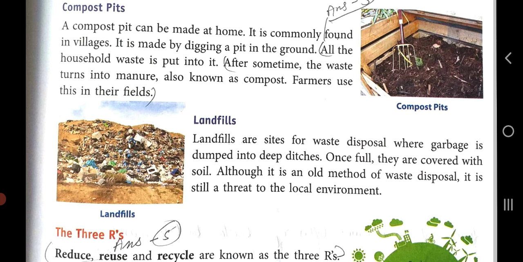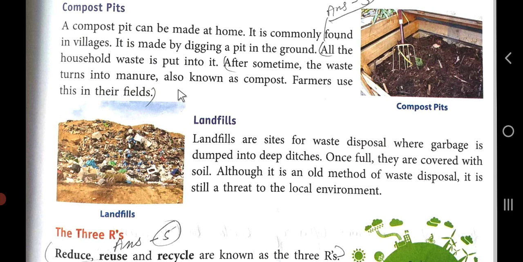All household waste, meaning leftover food, human and animal waste, fruits, vegetables, leaves, everything is put into it, and after some time it turns into manure, fertilizer, also known as compost. You can see here. Farmers use this in their field to make their soil more fertile.